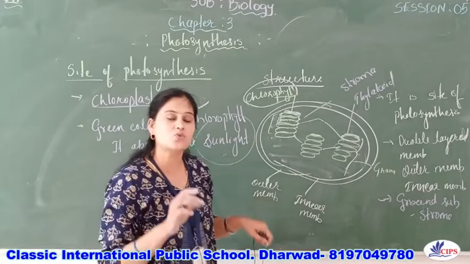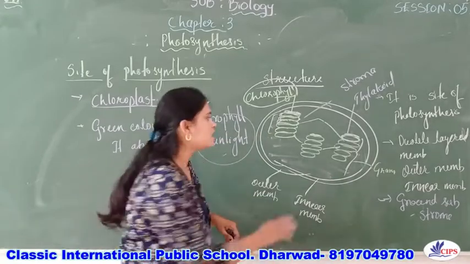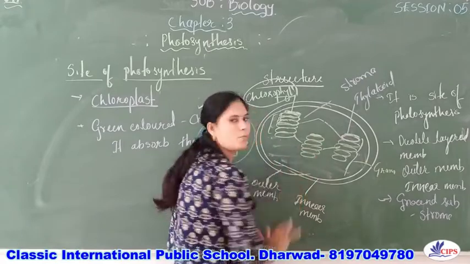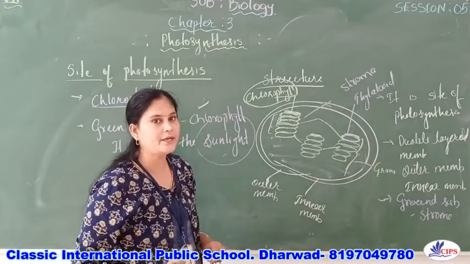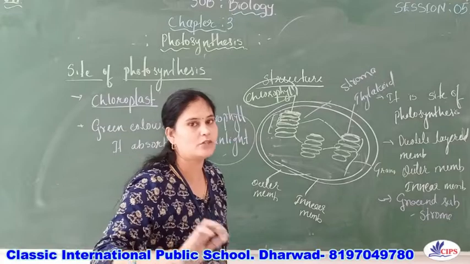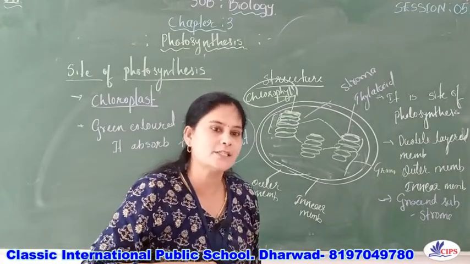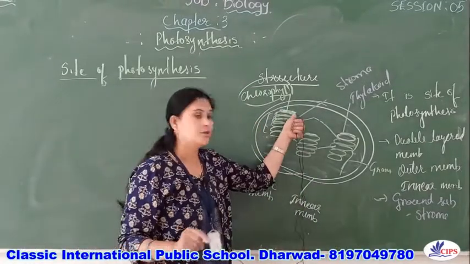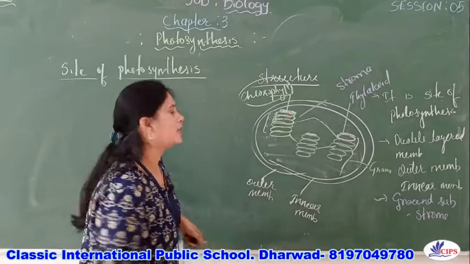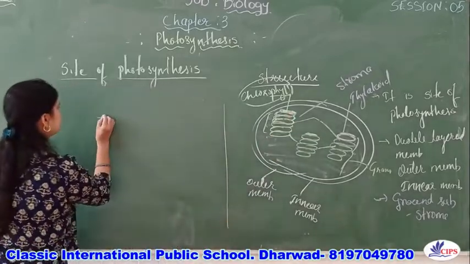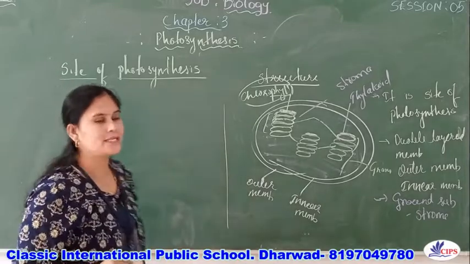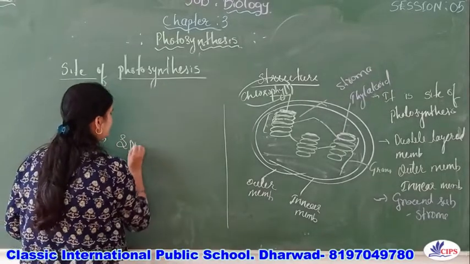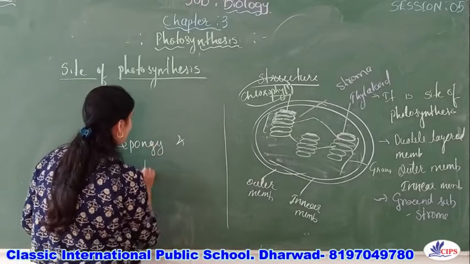What is stroma? Stroma is a matrix, or a ground substance, right? It is the ground substance in which the grana are embedded. And the chlorophyll is present on the thylakoid, which helps in photosynthesis. So the chloroplast is present on the walls of the thylakoids, and it is also present in the palisade and the spongy parenchyma of the leaf.